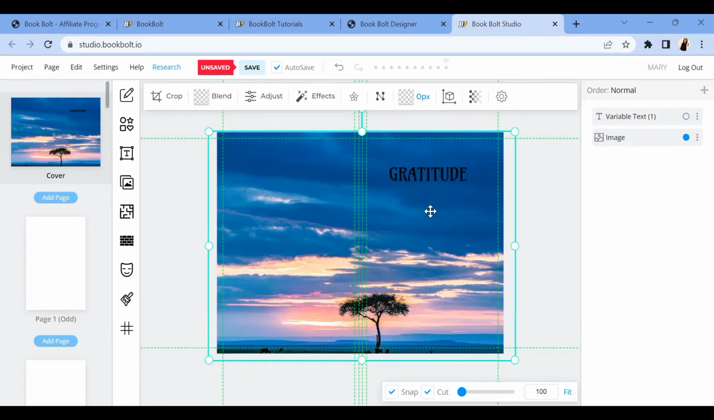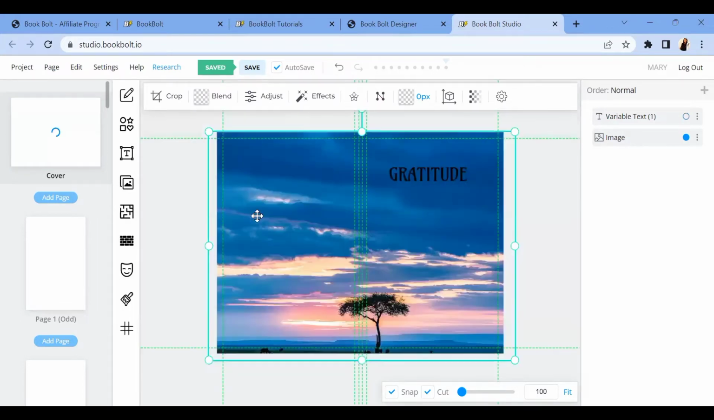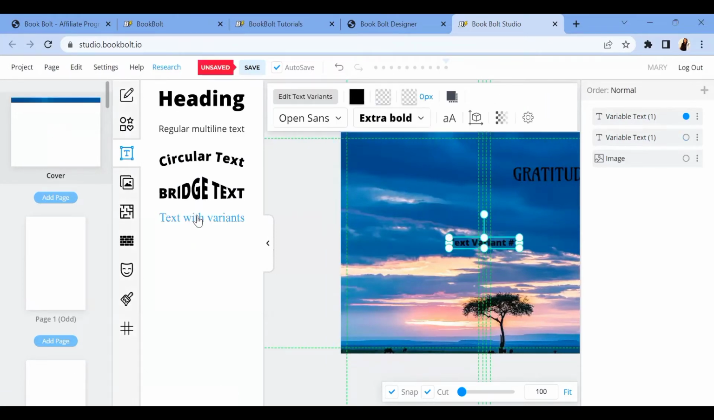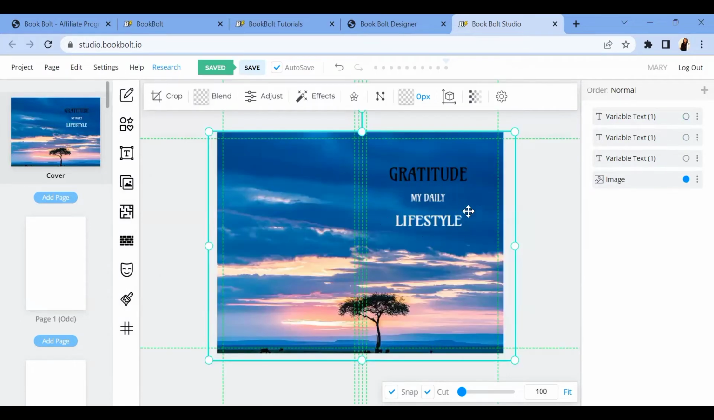Maybe I want to add something else below here. I'm just going to go over to text again and click on text variant. So let me just do that and show you guys the final process. Now, this is how the final piece looks. Because I'm doing a tutorial, I just wanted it to be very simple. So I've shown you how to add the text and all of that. Right now we are done with the first page.